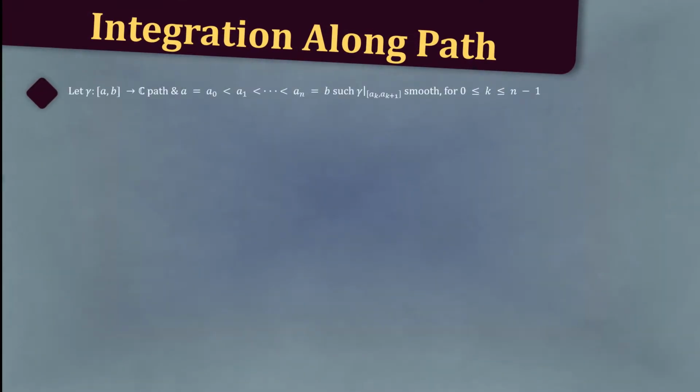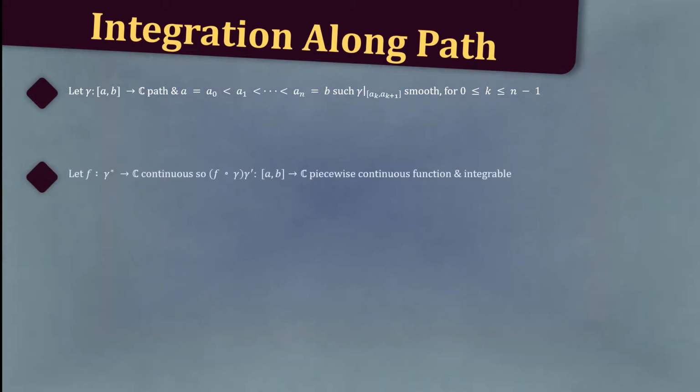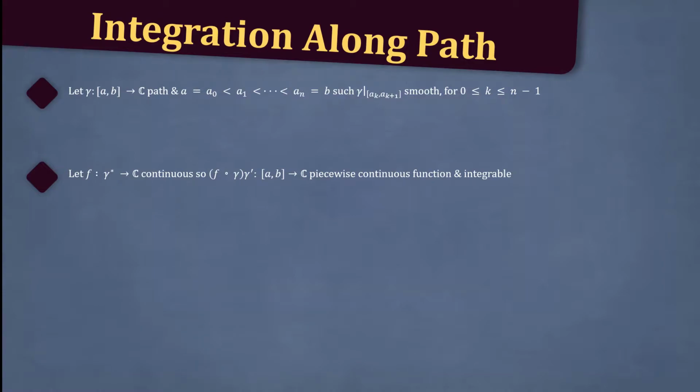Let γ: [a, b] → ℂ be a path, and let a = a_0 < ... < a_n = b be such that γ restricted to the interval [a_k, a_{k+1}] is smooth for k between 0 and n-1. Let f: γ* → ℂ be continuous, so that the composition (f ∘ γ)·γ': [a, b] → ℂ is a piecewise continuous function